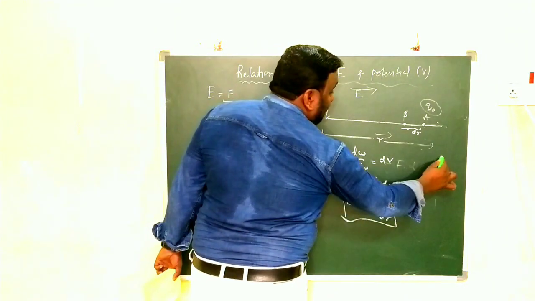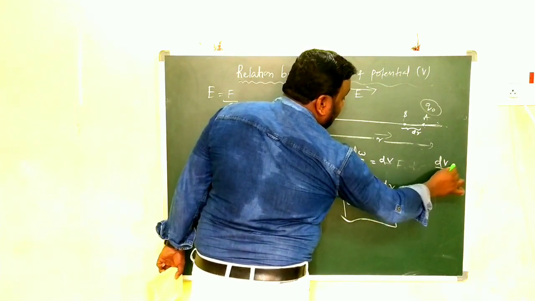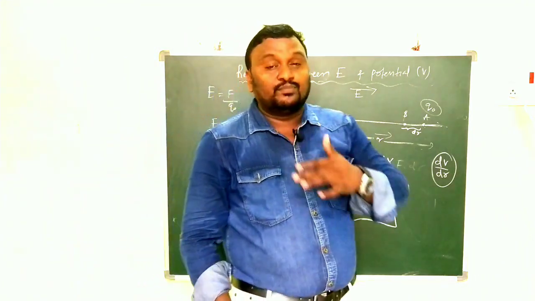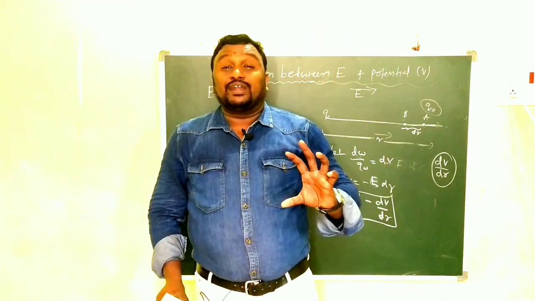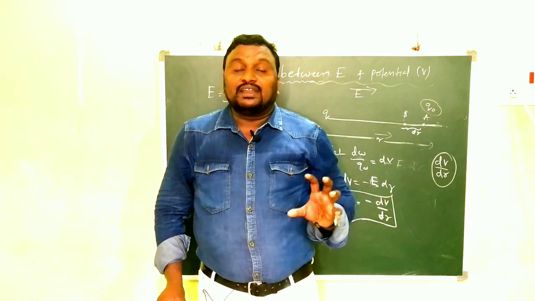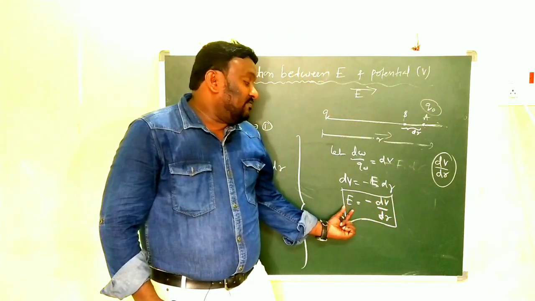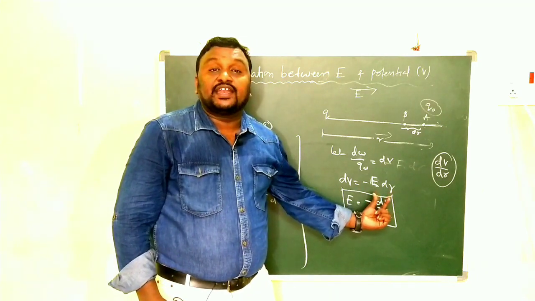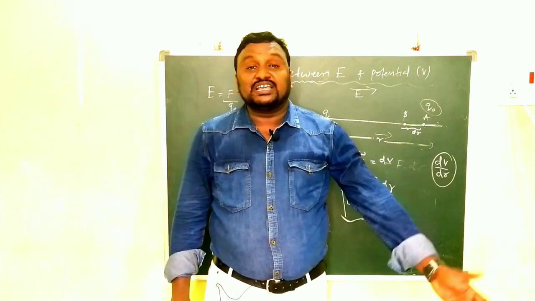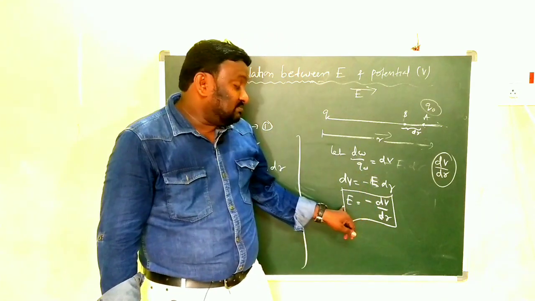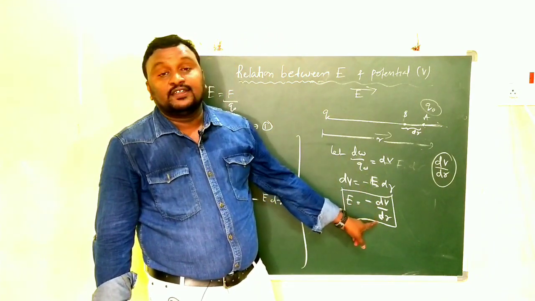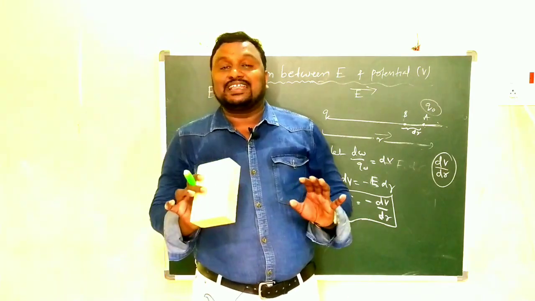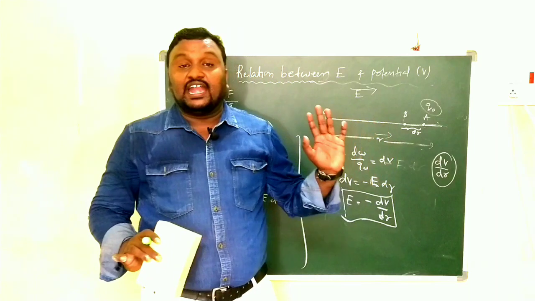Here dV by dr is what we call the potential gradient. So the electric field intensity is nothing but the negative of the potential gradient. So this is the relation: E is equal to minus dV by dr. Electric field intensity is the negative of potential gradient. This is the relation between E and V.